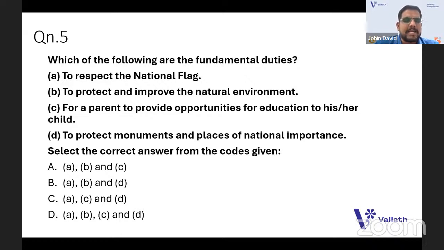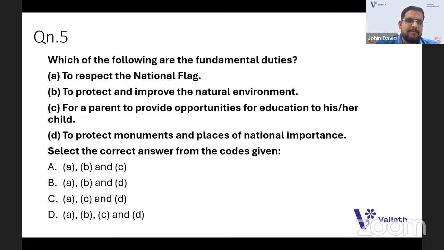To respect the national flag, to protect and improve the natural environment, for a parent to provide opportunities for education to his or her child, to protect monuments and places of national importance. So which is the answer that you're going with? Fundamental duties. To protect monuments and places of national importance, is it there? Or to provide opportunities for education, is it there? To protect and improve the natural environment, is it there? To respect the national flag, obviously is there.